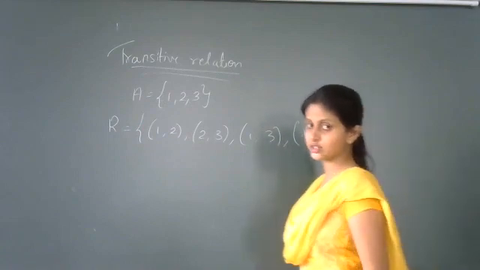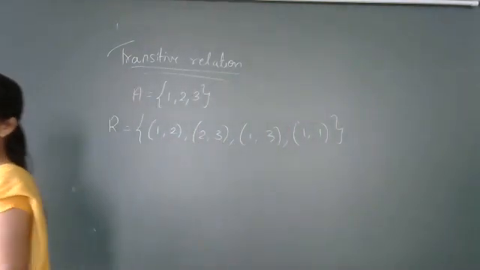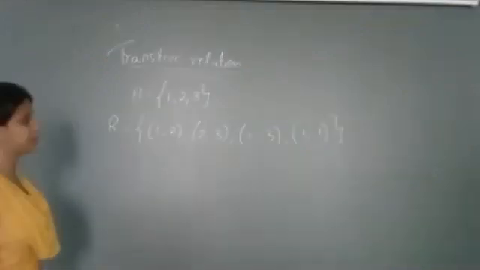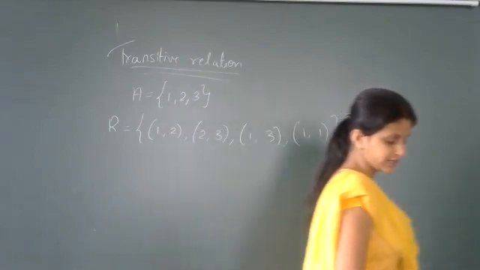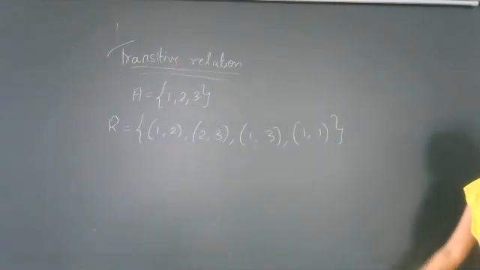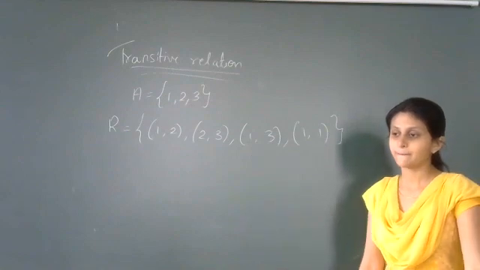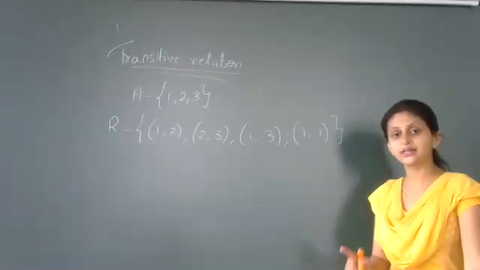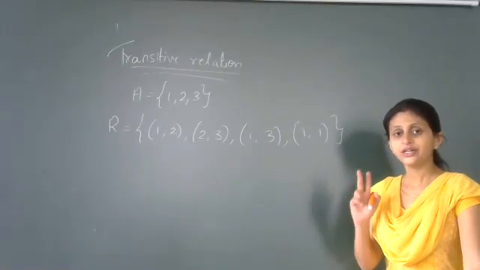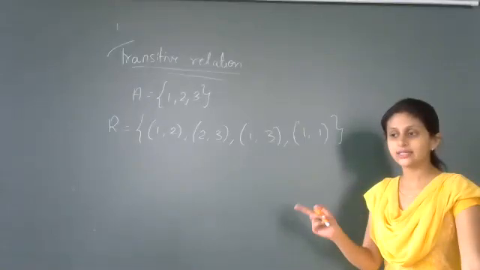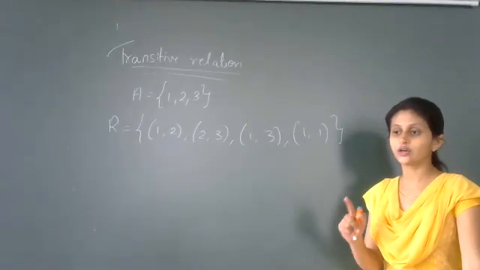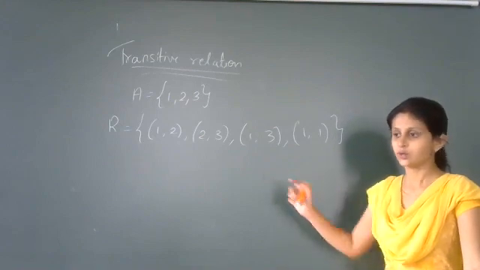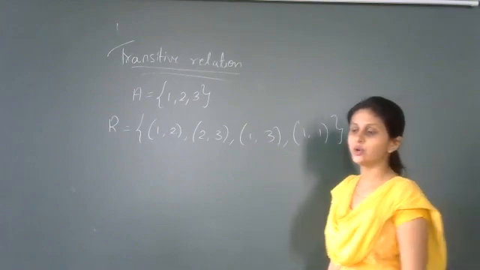Now answer whether this relation R is transitive or not. Please answer, students. We are running out of time, only 5 minutes left. I want to complete this transitive relation. Just answer whether this relation R is transitive or not. Please be very careful now. I already repeated the definition thrice. For any two ordered pairs A comma B and B comma C belonging to R, if you are able to say that the ordered pair A comma C is belonging to R, then you conclude that the relation R is transitive. Now tell me whether this relation R is transitive or not.